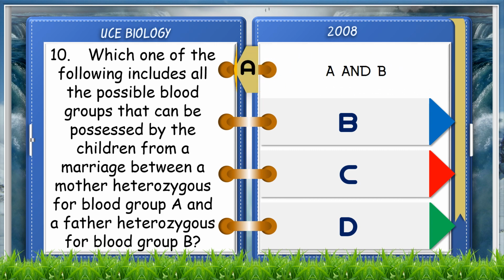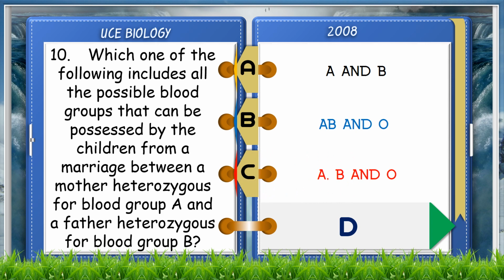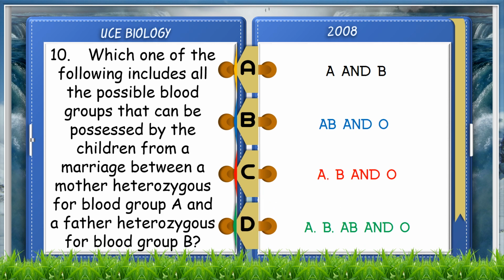A. A and B. B. B and O. C. A, B and O. D. A, B, AB and O. The answer is D. A, B, AB and O.